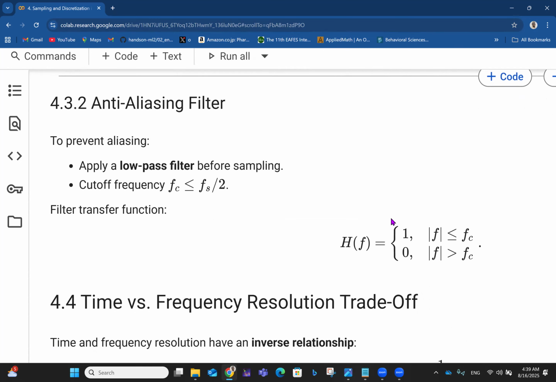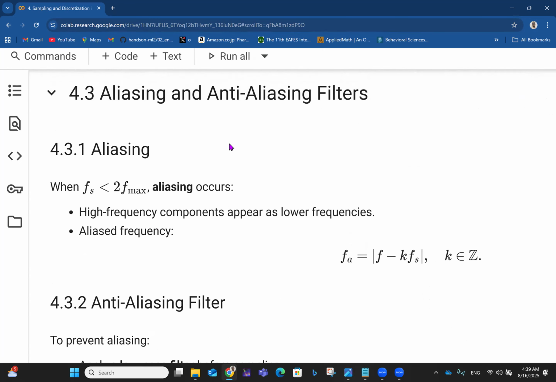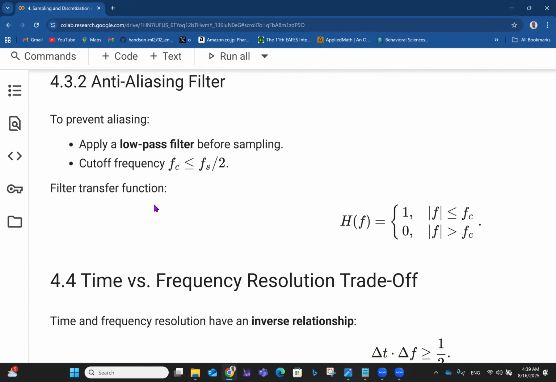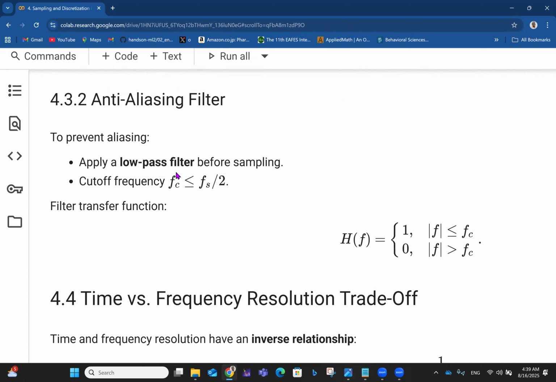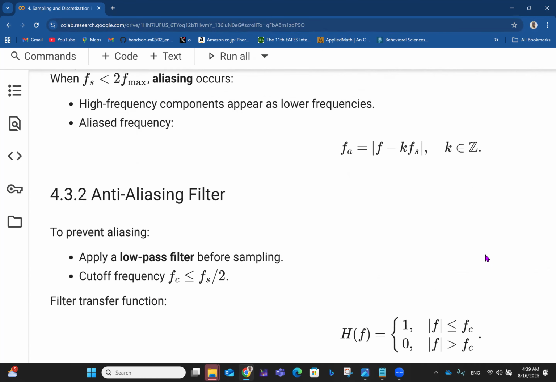We also have an anti-aliasing filter. If you actually want to prevent aliasing when the sampling frequency is less than double the maximum frequency, you have to apply a low pass filter before sampling. For instance, you have the cutoff frequency fc, which is less than or equal to fs over 2. Then you have the filter transfer function, H of f, which equals 1 when the absolute value of f is less than or equal to fc, and 0 when the absolute value of f is greater than fc. Okay, so that's the anti-aliasing filter.